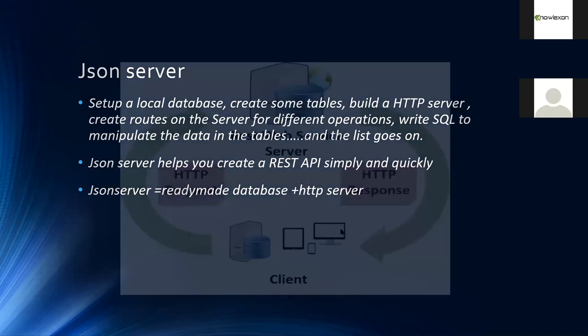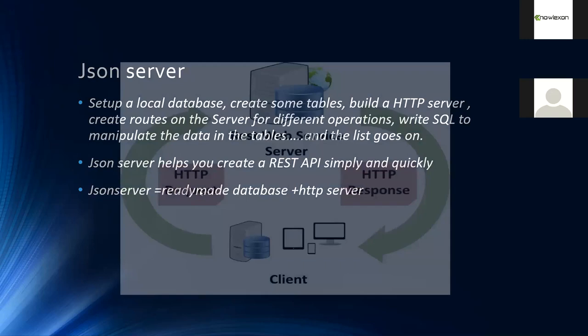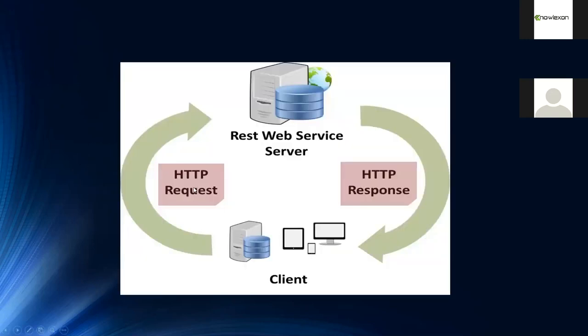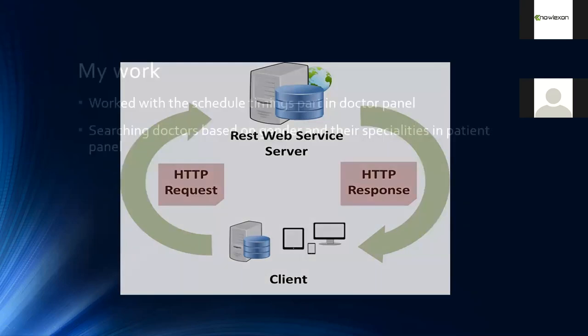See, this is the client, the user part. Using this JSON server, we can make different HTTP requests and access the data that is present. The JSON server does this job: it can give you data and act as a server. According to your request, suppose you want to delete some data on the server, if you send a delete request, it deletes it and gives you the updated HTTP response that can be displayed to the user. That's about JSON server.